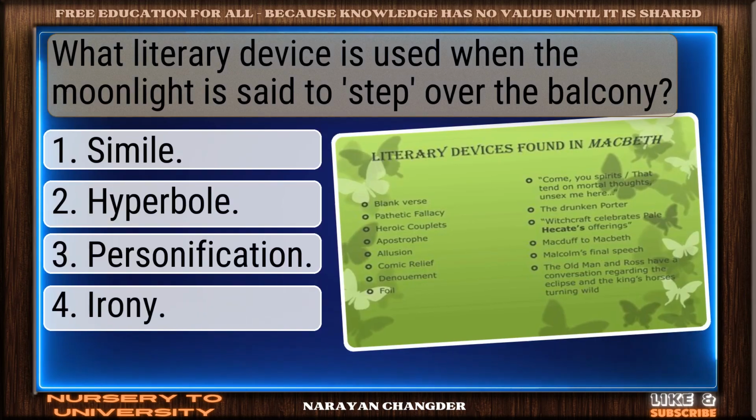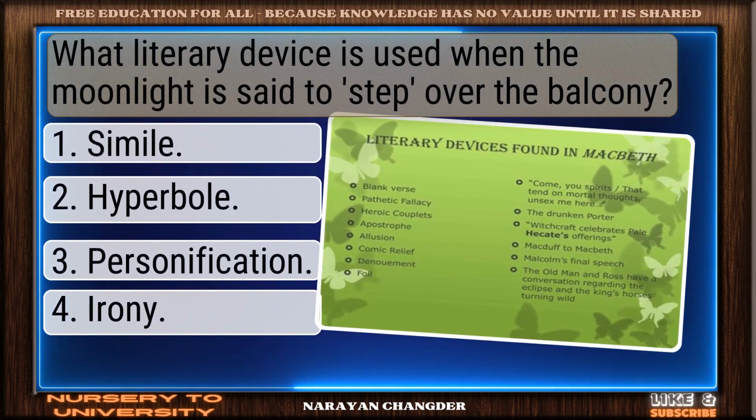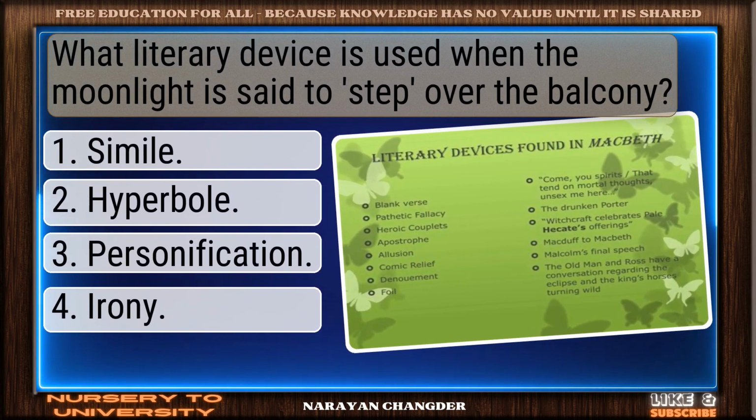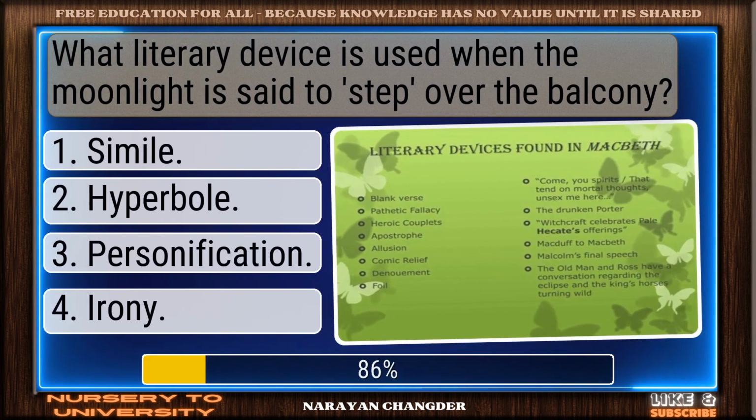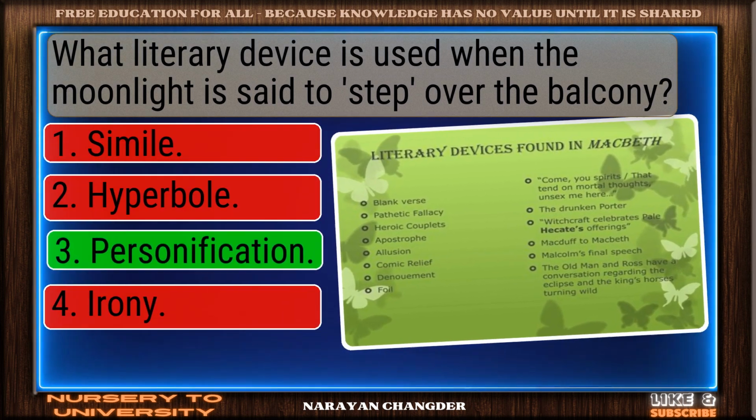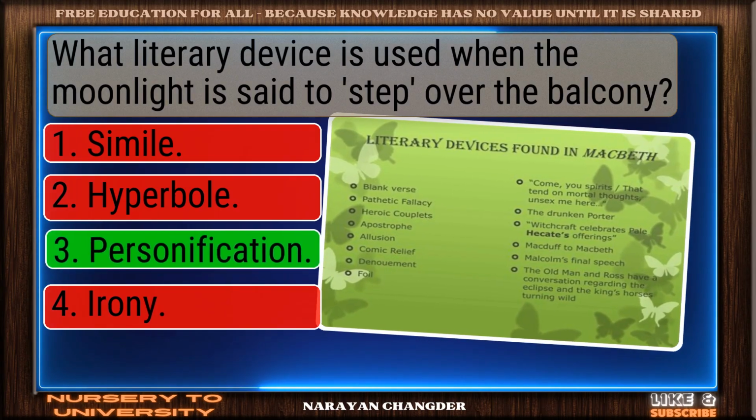What literary device is used when the moonlight is said to step over the balcony? Perfect. Personification is the correct choice.